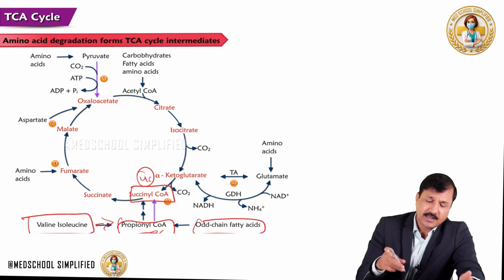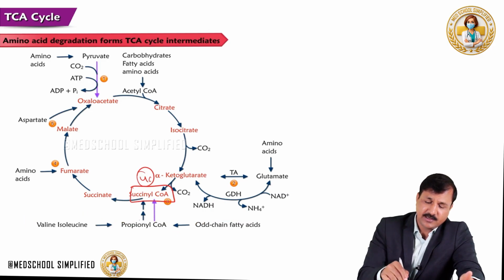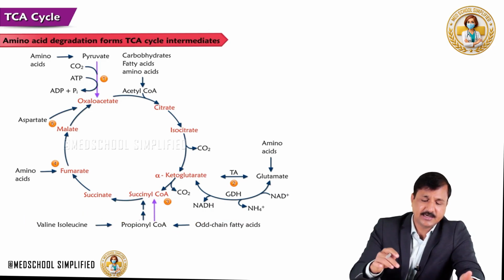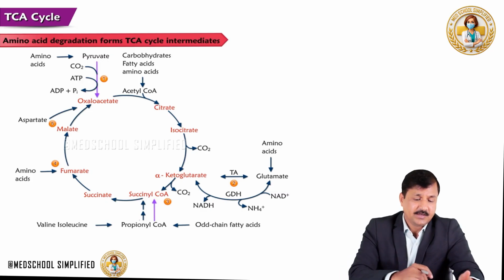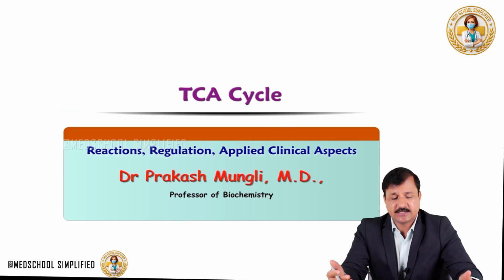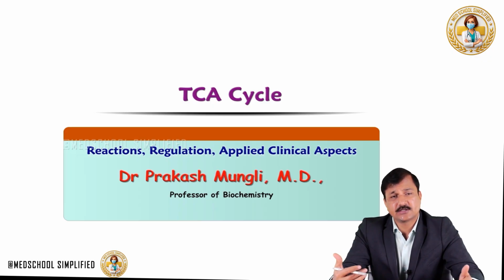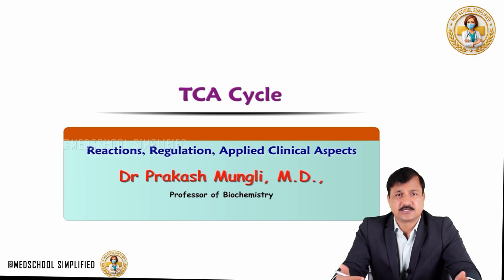So like this, gap filling can be done whenever there is a gap created in the TCA cycle. So this is all about the TCA cycle, reactions, regulation and applied clinical aspects. Thank you.